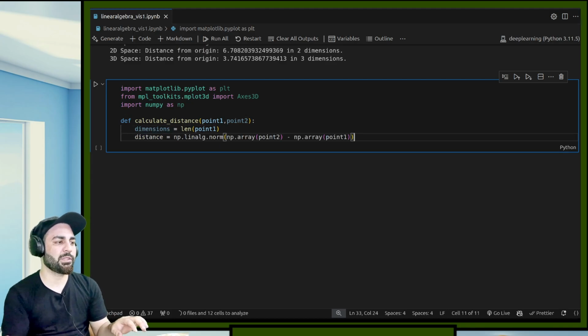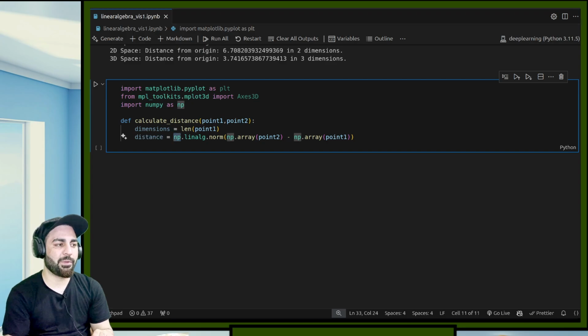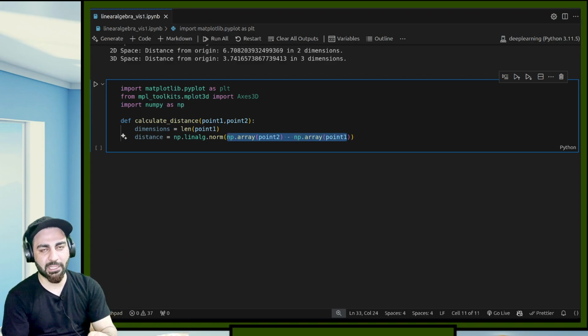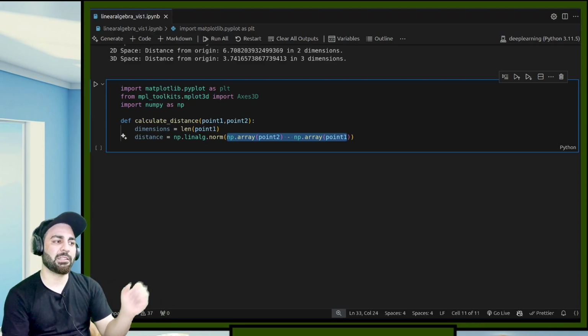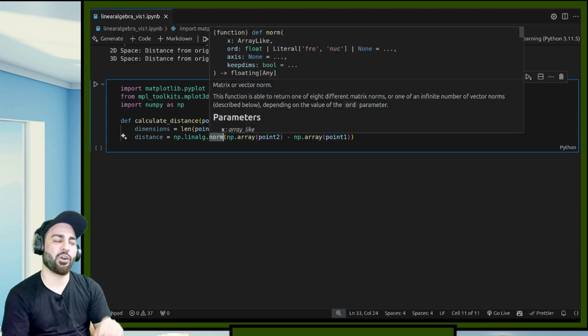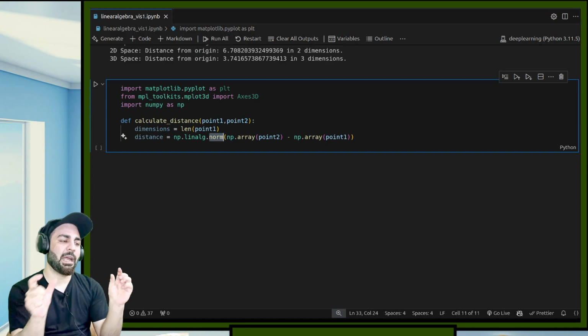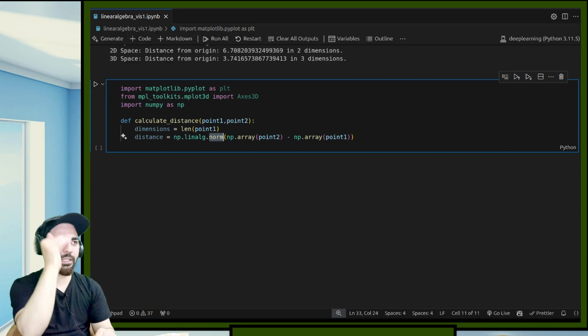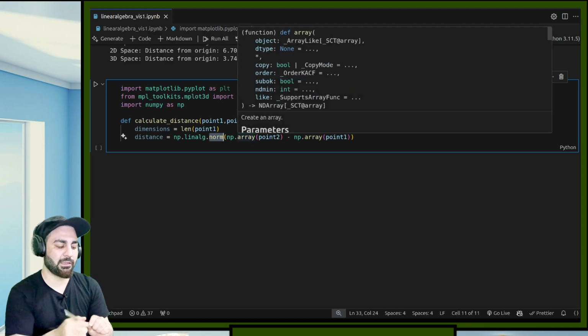Now what I can do is, distance is equal to np linear algebra dot norm. This will take np array and subtract it, and you can again apply the square, then the sum, then the square root. That operation is called norm: to first square the things up, then sum everything, and then apply the square root. That thing is called norm.